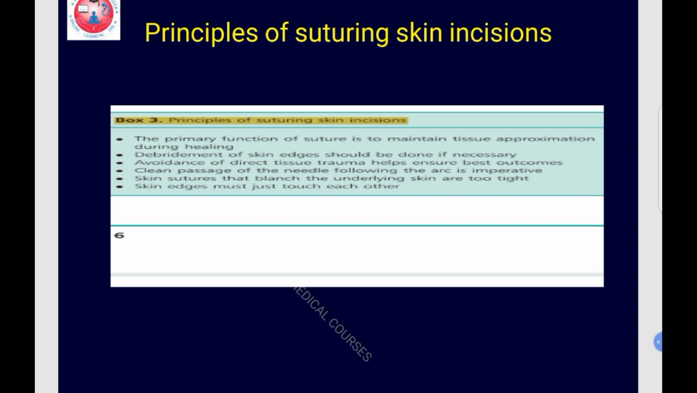Okay, so these are few of the points. One is the correct description of each incision you should know. Okay, and they can be asked as a SBA.